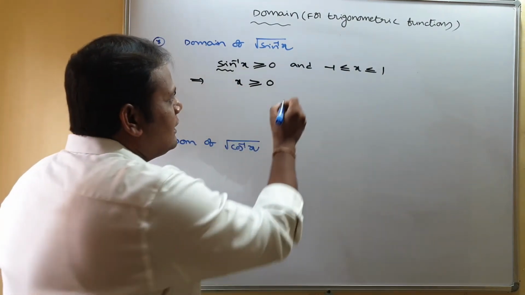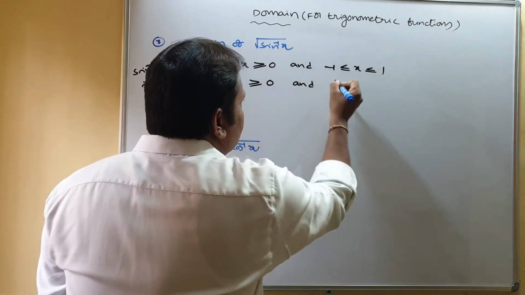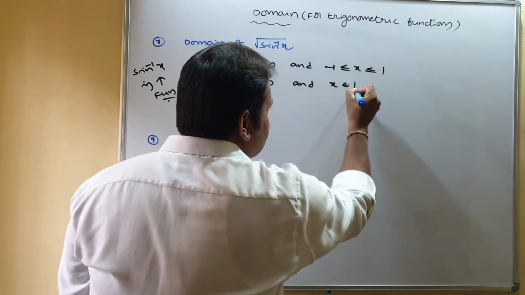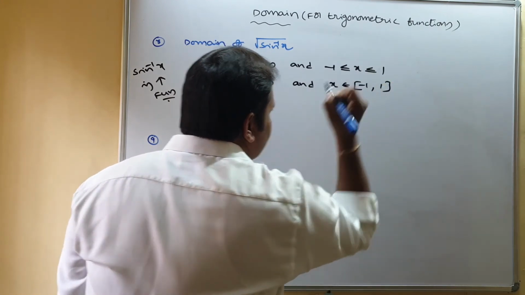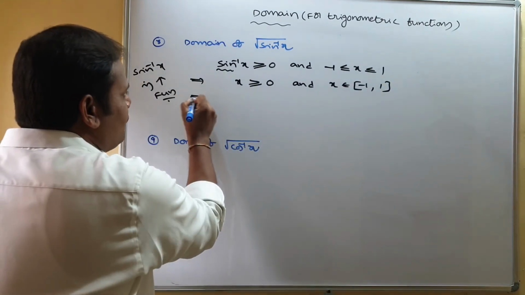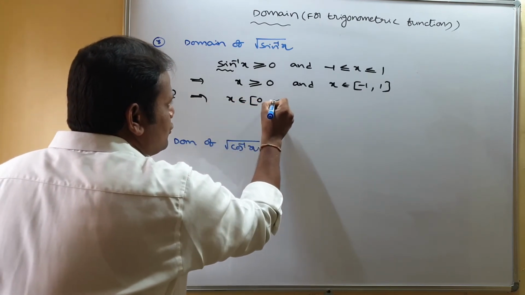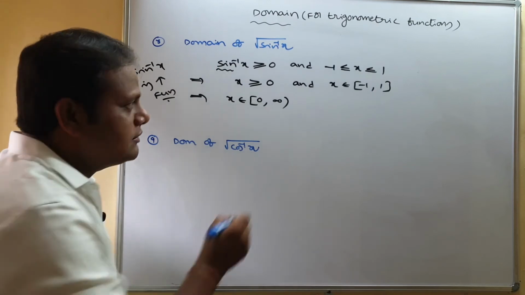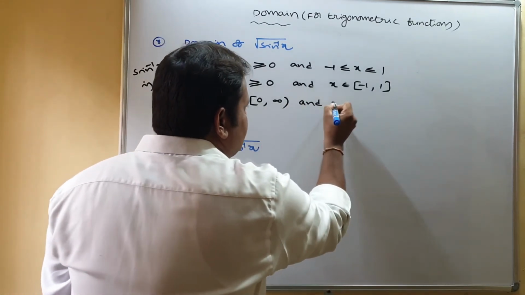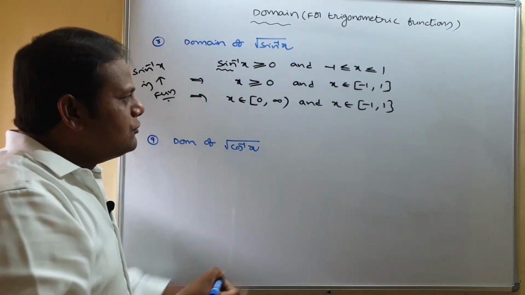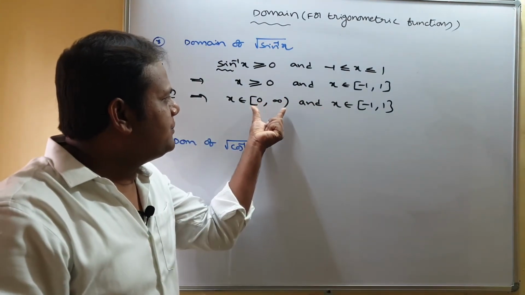And minus 1 less than or equal to x less than or equal to 1 means x belongs to closed interval minus 1 comma 1. So from this, x greater than or equal to 0 means x belongs to closed 0 comma infinity. And x belongs to closed minus 1 comma 1. Now you have to find the common part between this and this.